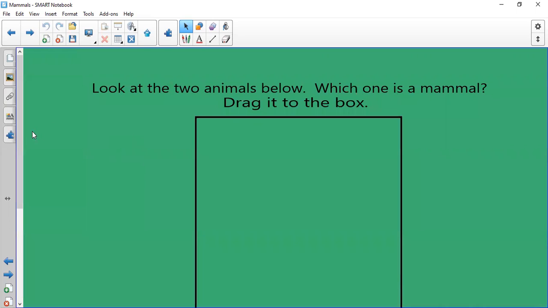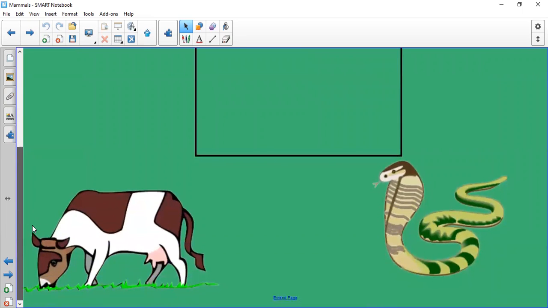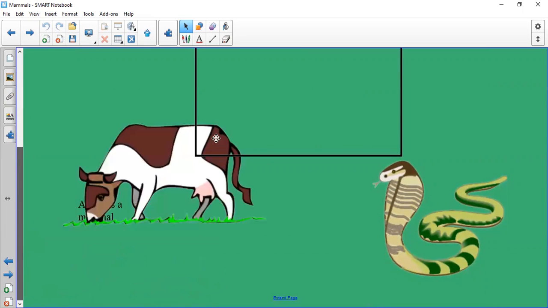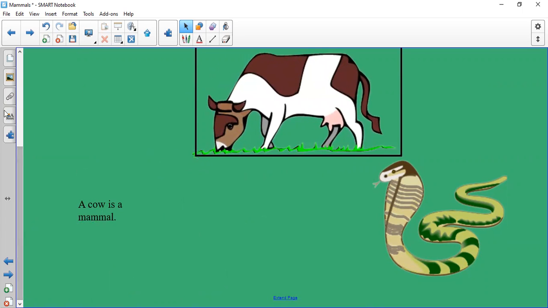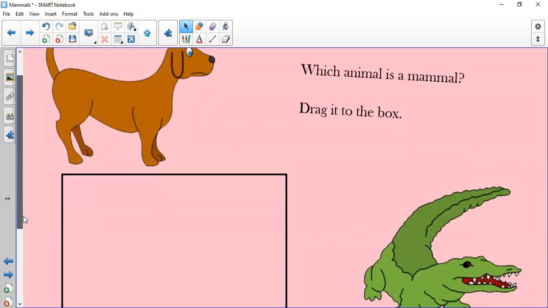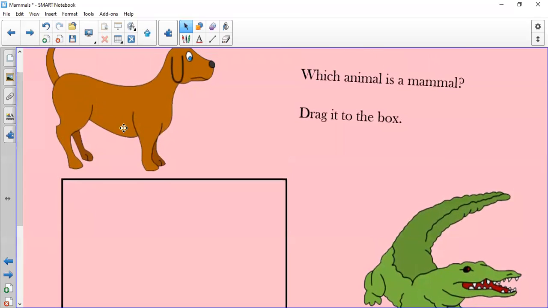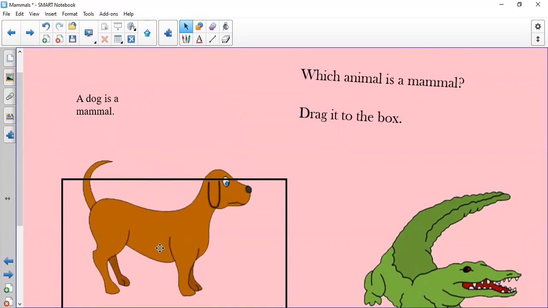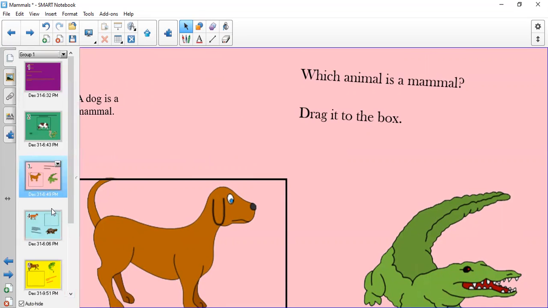Here, number 1 is asking you which one is a mammal, the cow or the snake? Yes, the cow is a mammal. Thank you. But the snake is a reptile. Good job. Next, which one is a mammal, the dog or the alligator? Yes, the dog is a mammal because it has hair or fur. It gives birth, and the baby dogs drink milk from their mother.